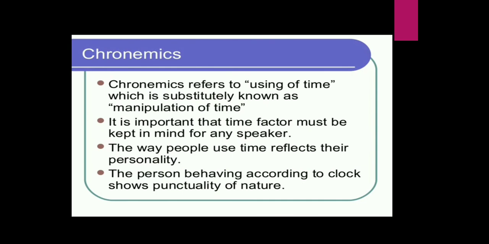Next is chronemics. Chronemics means the study of time. Chronemics refers to the use of time, which is alternatively known as manipulation of time. It is important that the time factor must be kept in mind by any speaker. The way people use time reflects their personality. The person behaving according to the clock shows punctuality of nature. I will give you an example. If you submit your assignment on time, you will get good marks. But if you submit your assignment late, your marks will be cut on the basis of punctuality and sincerity. So that's the importance of time.